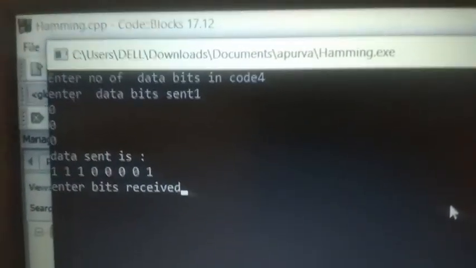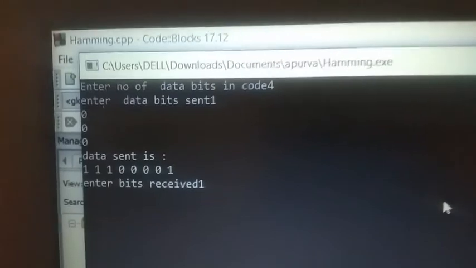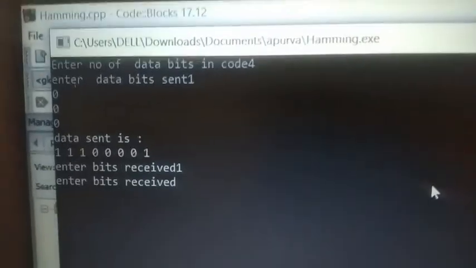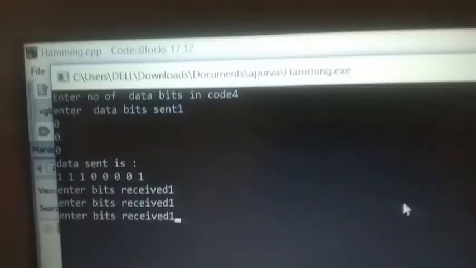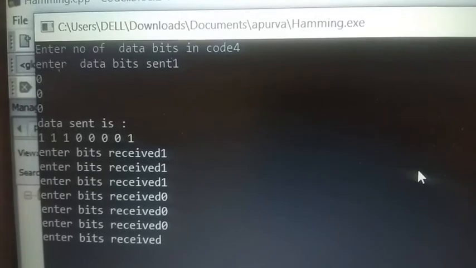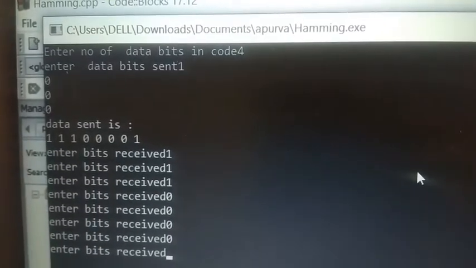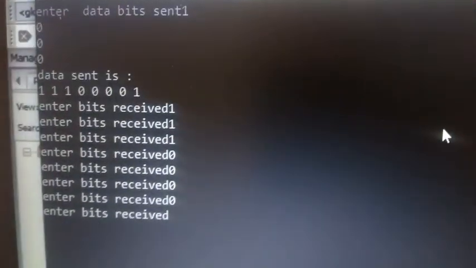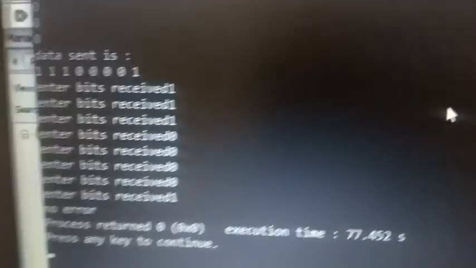Since it is a no error condition, the received data will be the same as the sender side. So it is a condition for no error.